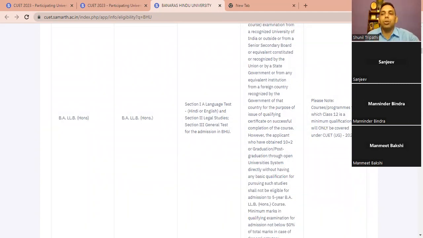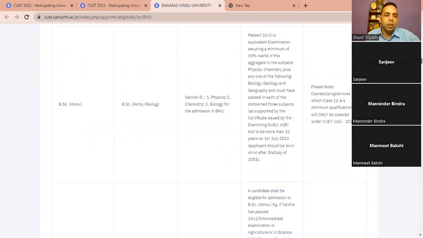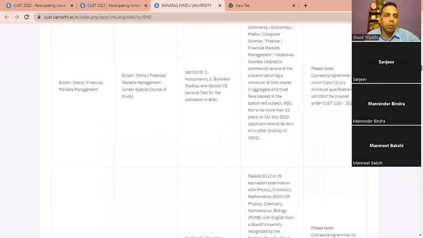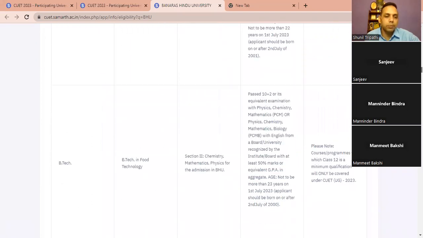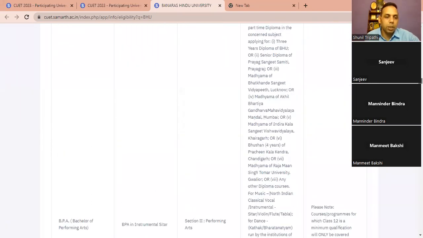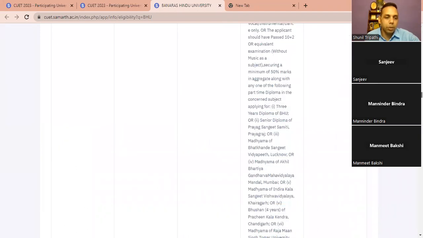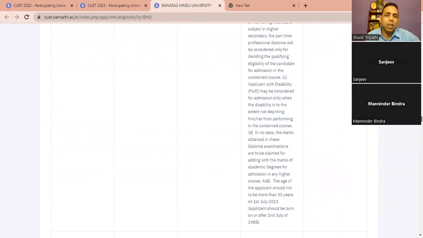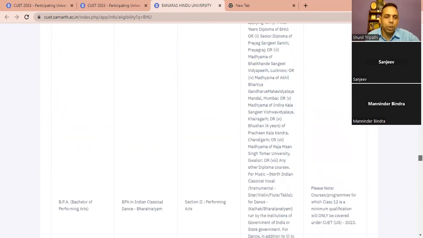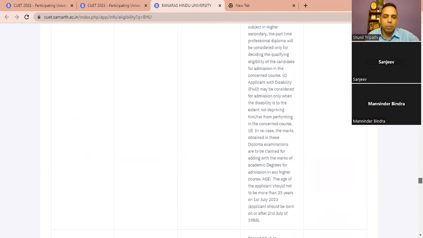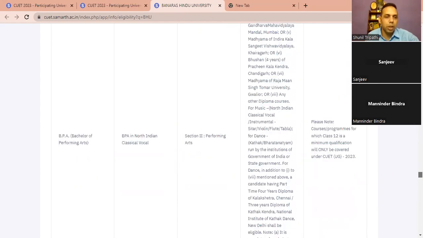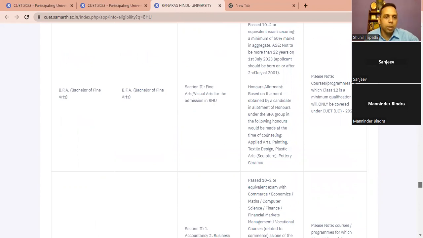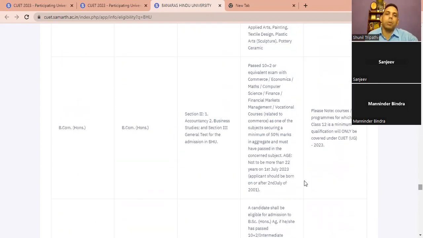Now, if a child wants to do BCom honors from Banaras University, what does the child have to do? See, same university, I will go below to BCom honors. Let me show you where BCom honors is in Banaras University. You can search any course and see what things are required. I'm showing you only some, giving you some idea how to search a course and university. Now see, this is BCom honors.